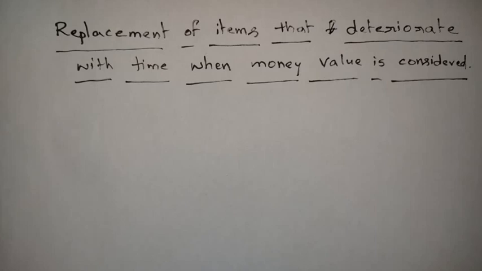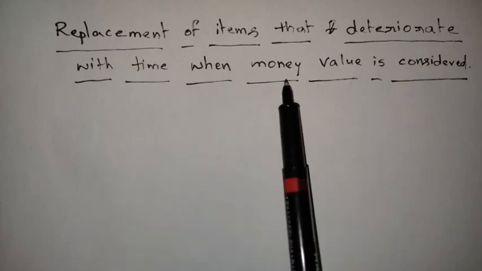If I take the interest rate as 12% per year, then the value will change after 1 year. It will come to 1,12,000 rupees. So the value is not constant; the money value is changing with time.